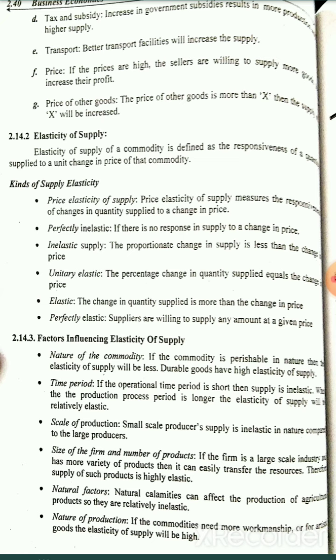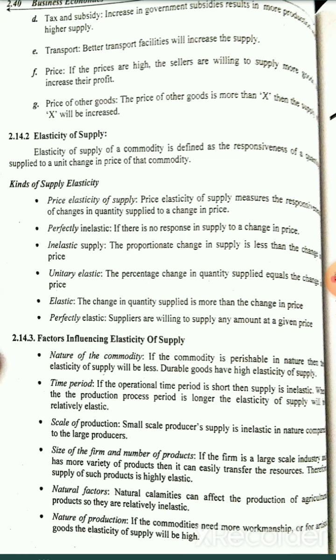The next one is unitary elastic. The percentage change in the quantity supplied is equal to the change in the price. That means when there is a change in the price, it is always equal to the change in the quantity. When the price increases, the quantity also increases. When the price decreases, the quantity also decreases. So this is called unitary elastic, otherwise we can call it equal elastic.